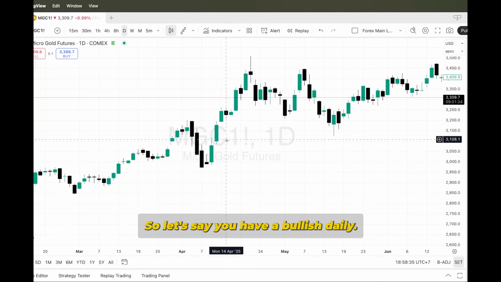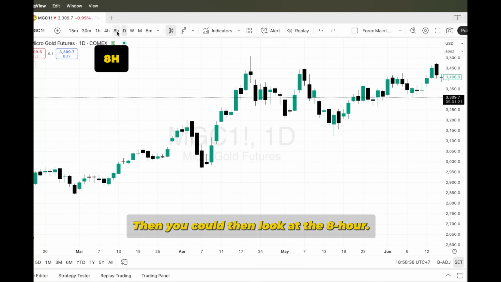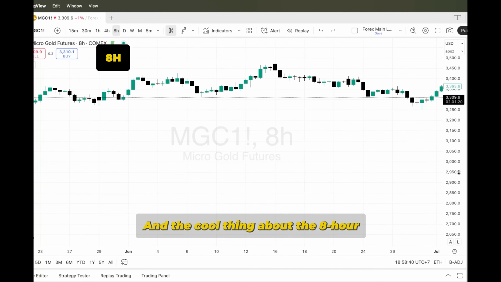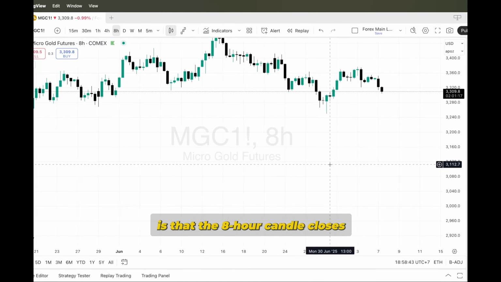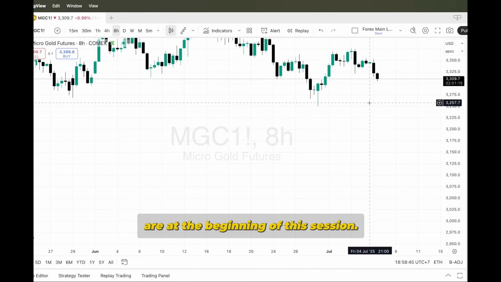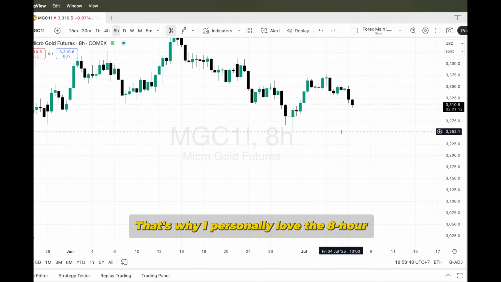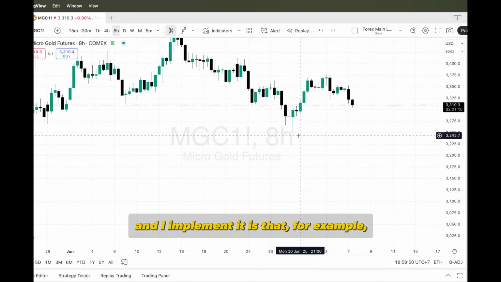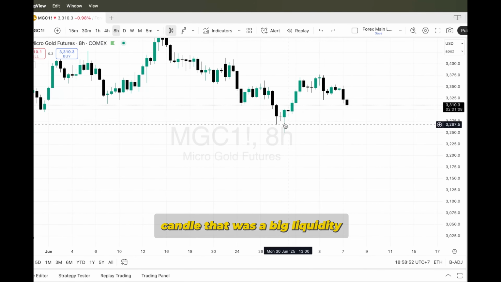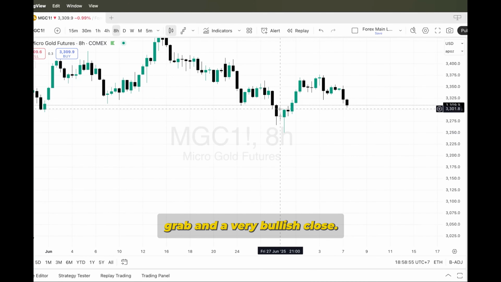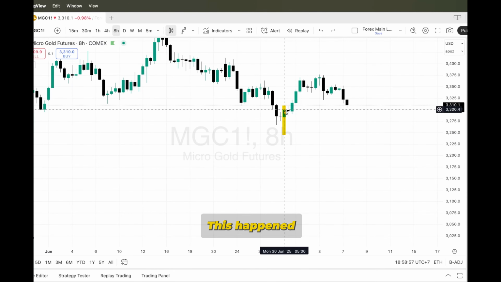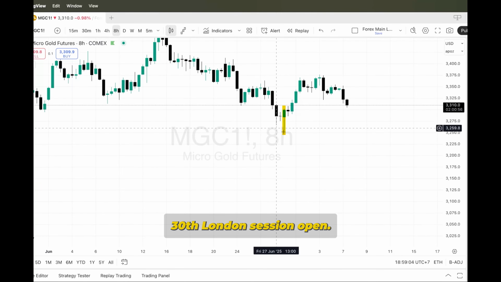So let's say you have a bullish daily, then you could look at the 8-hour. And the cool thing about the 8-hour is that the 8-hour candle closes are at the beginning of each session. That's why I personally love the 8-hour and implement it. For example, this 8-hour candle was a big liquidity grab and a very bullish close, and this happened right before the Monday, June 30th London session open.